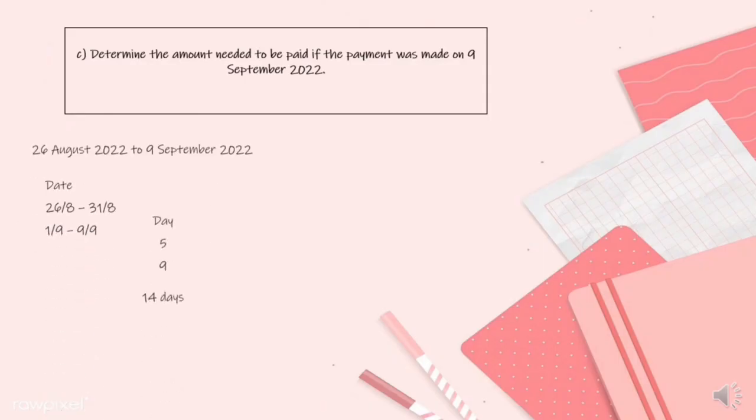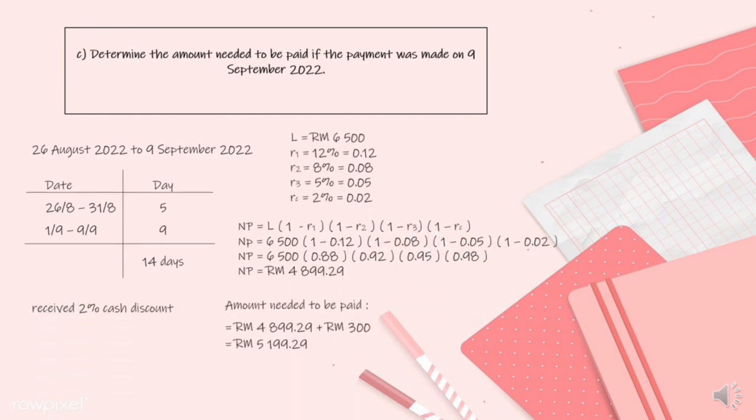C. Determine the amount needed to be paid if the payment was made on 9 September 2022. First, we need to find the number of days from 26 August 2022 to 9 September 2022. From 26 August to 31 August is 5 days, and from 1 September to 9 September is 9 days, which equal to 14 days. So Amani received 2% of cash discount. The list price is RM6,500. First trade discount is 12%, second trade discount is 8%, third trade discount is 5%, and cash discount is 2%.